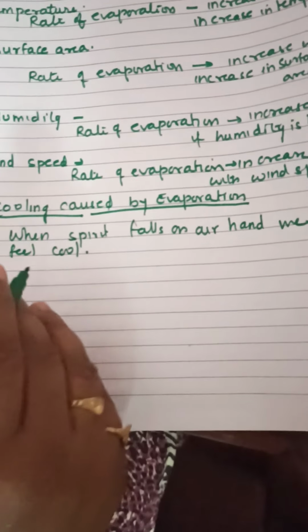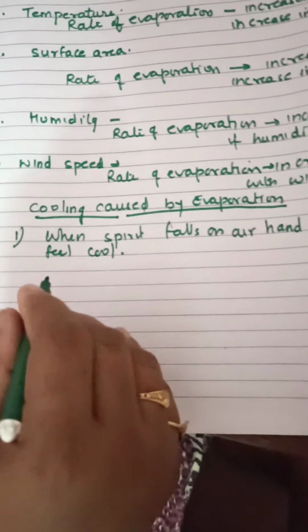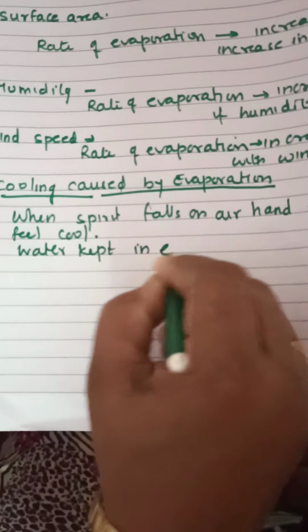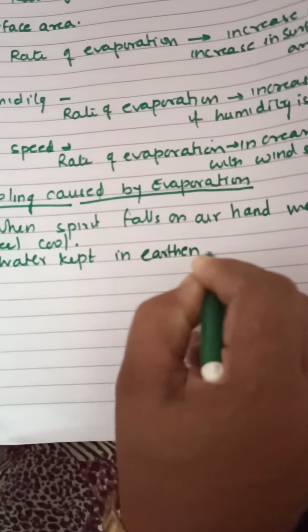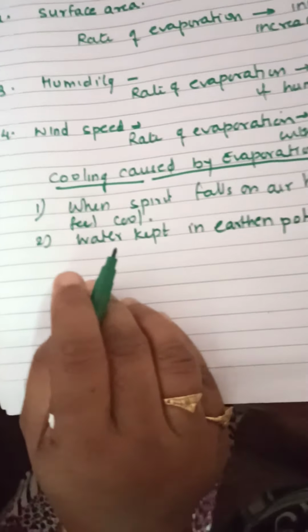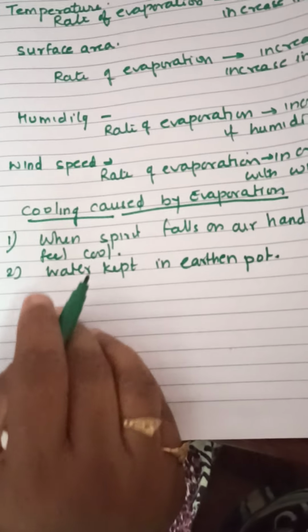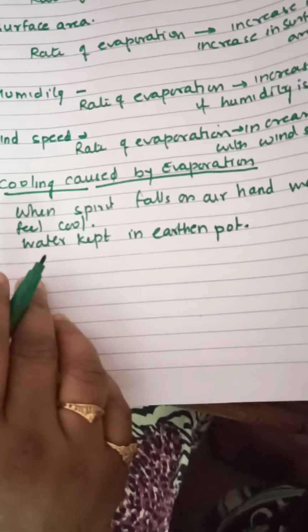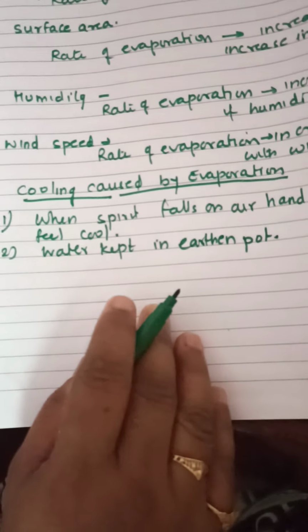So, another example which we took is water kept in an earthen pot. I hope all of you must have understood this example. So these are the two examples which I took to explain cooling caused by evaporation.